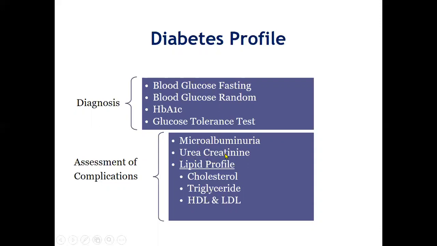And urea and creatinine that we have discussed, these are the parameters which tell about the kidney status. More importantly, creatinine is more significant as compared to urea for the assessment of kidney injury. Then lipid profile. In diabetic patients, lipid profile like cholesterol, triglyceride, HDL, LDL are assessed for the other metabolic disorders which are common in diabetes.